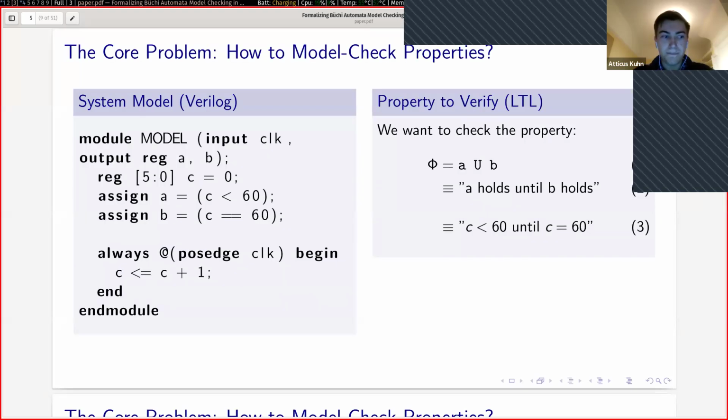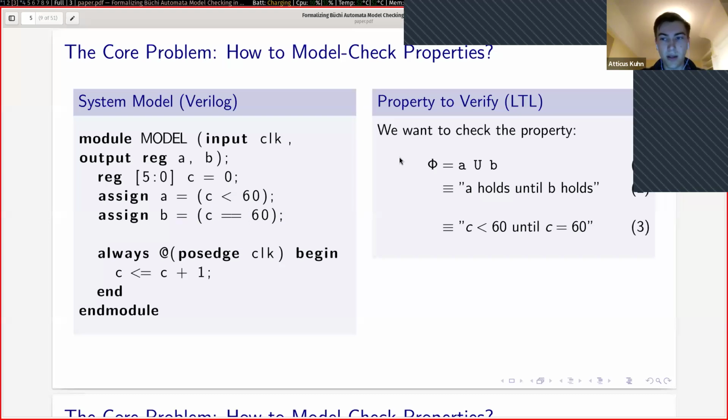Now I'd like to give some motivation and talk about the core problem and why we're interested in it. On the left, I have a model in Verilog. We start out with a counter c equals 0, and on every clock edge, we increment the counter: c equals 0, 1, 2, etc. We have two conditions. The first condition A says that c is less than 60, and the second condition B says that c is equal to 60.